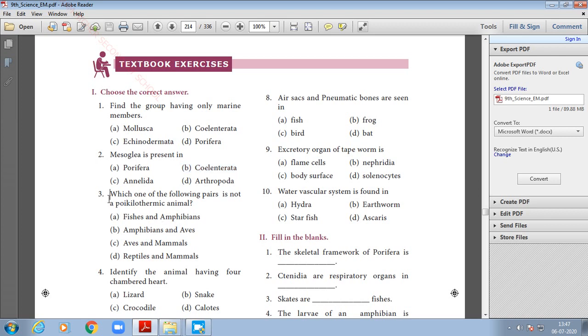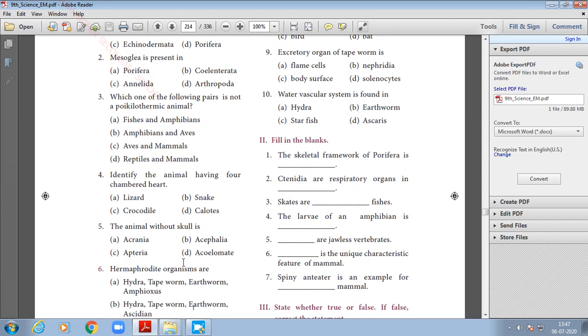Third one, which of the following pairs is not a poikilothermic animal? For this, option A, fishes and amphibians. Fourth one, identify the animal having a 4-chambered heart. The answer is option C, crocodile.